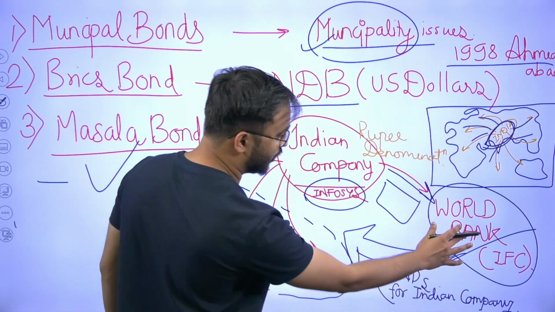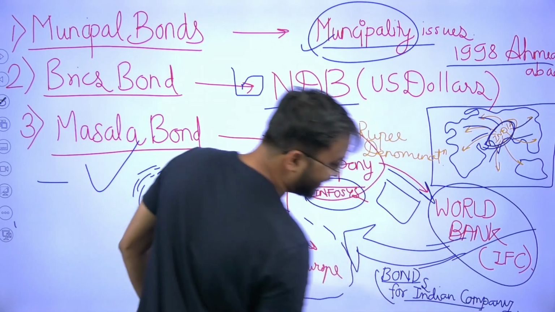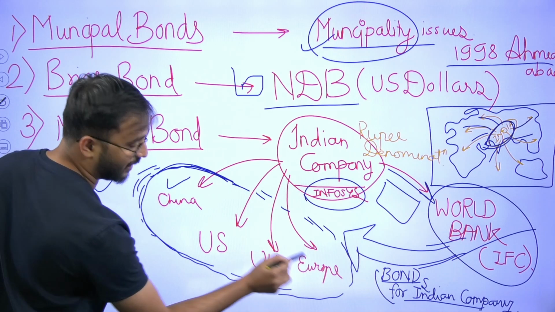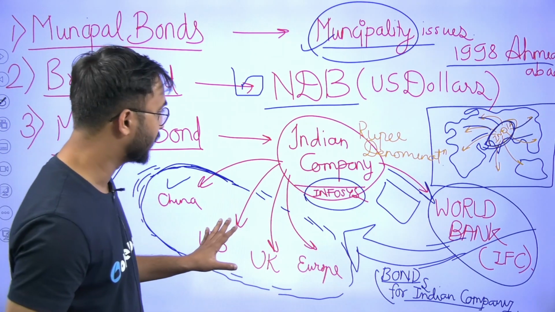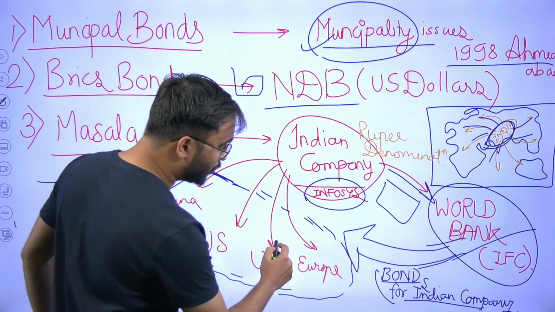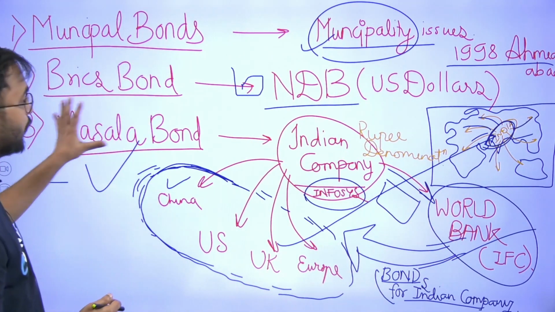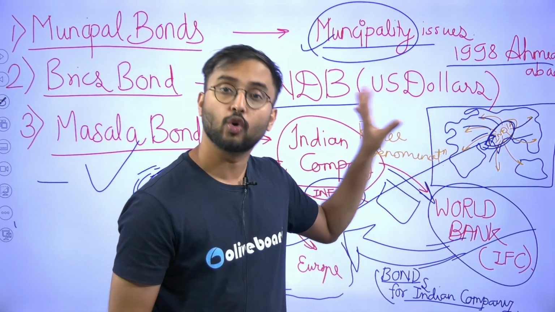So this international institution like World Bank or IFC, they will give the bonds for the Indian company, okay, in the different foreign countries all over the world. It may be China, US, UK, Europe, anything. And then this money from foreign will come in India. This is what masala bond is, and they are rupee denominated. That is, they are in rupees.